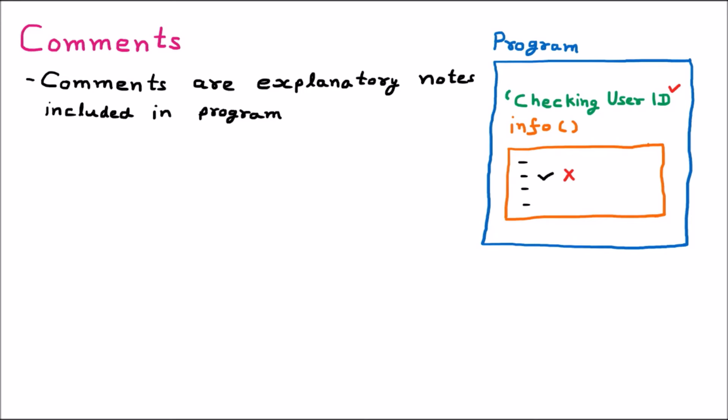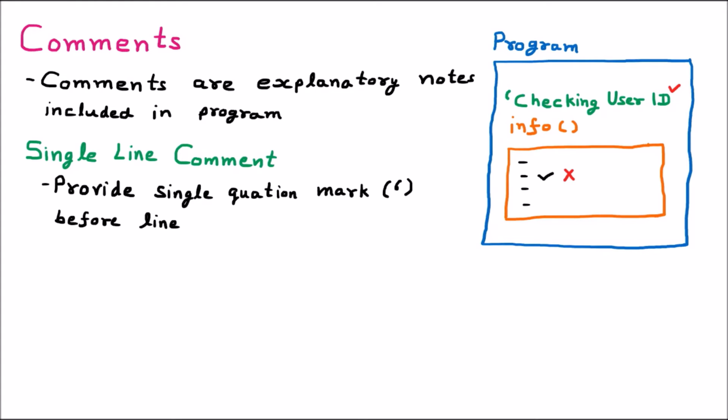So first of all, we are learning the single line comment. Whenever we are providing a comment in a single line, that is called the single line comment. So we provide a single quote, a single quotation mark, before that line. Let us suppose that we are having a comment. Let's say it is welcome. Now to make this welcome a comment, we are going to provide a single quote before that. So that is now the single line comment. That means whenever we apply a single quote, it becomes the comment.